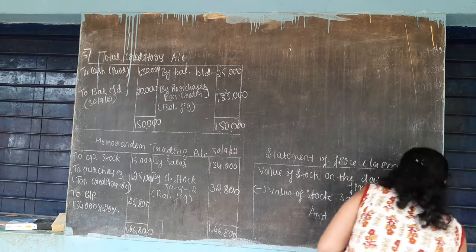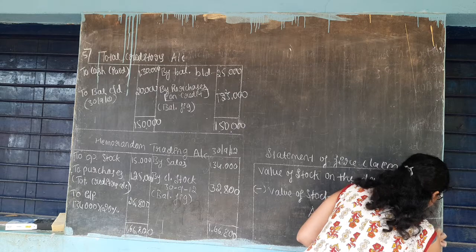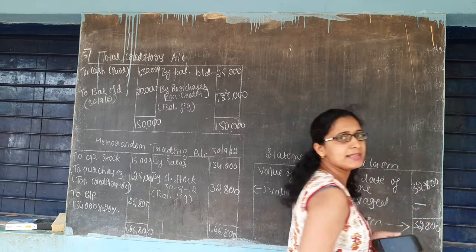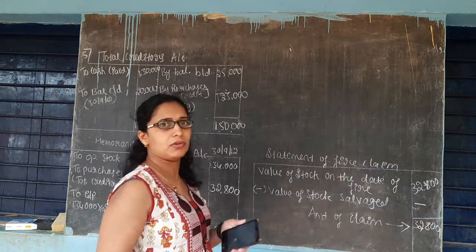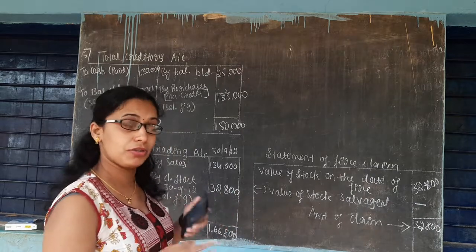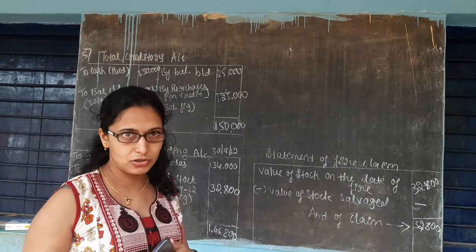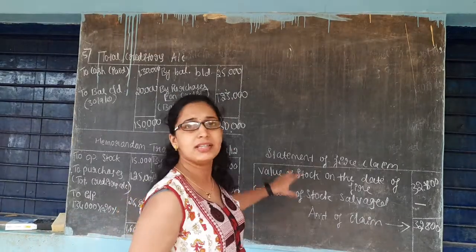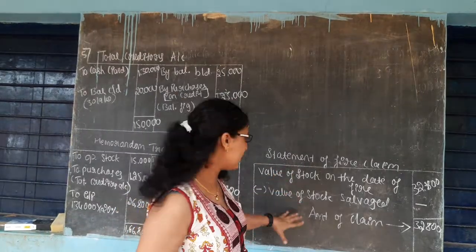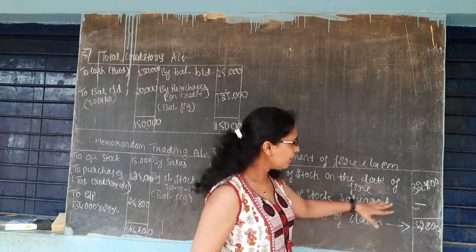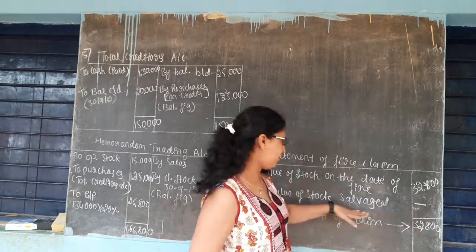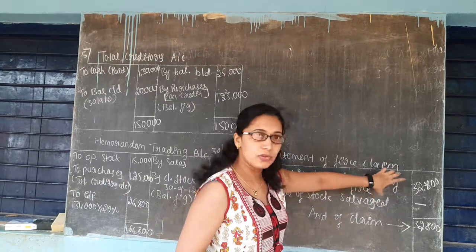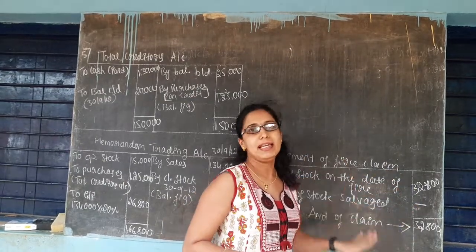So directly the amount of claim is 32,800 rupees, and there is no clause given either. In the last question they gave the average clause, that's why you used the average clause formula and calculated with that. But here they haven't mentioned any type of clause, and there is no amount of salvage stock, so directly the closing stock will be the amount of claim in this question.